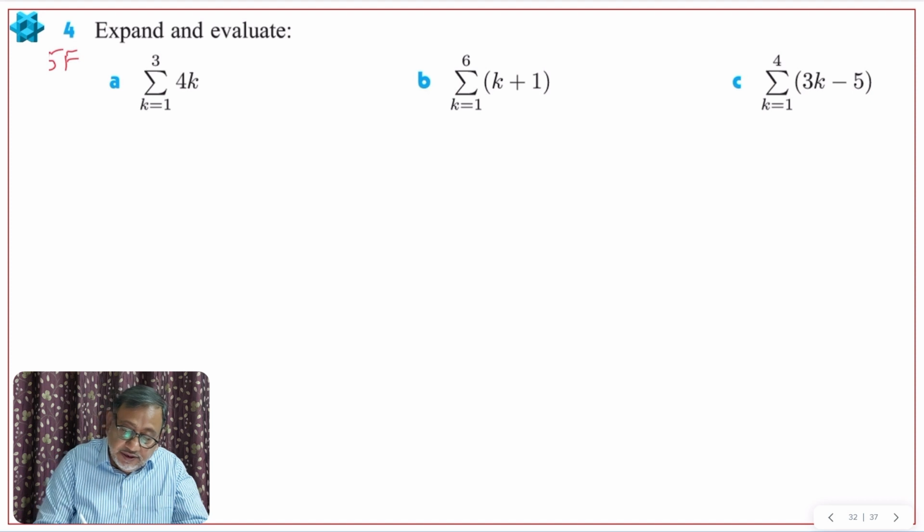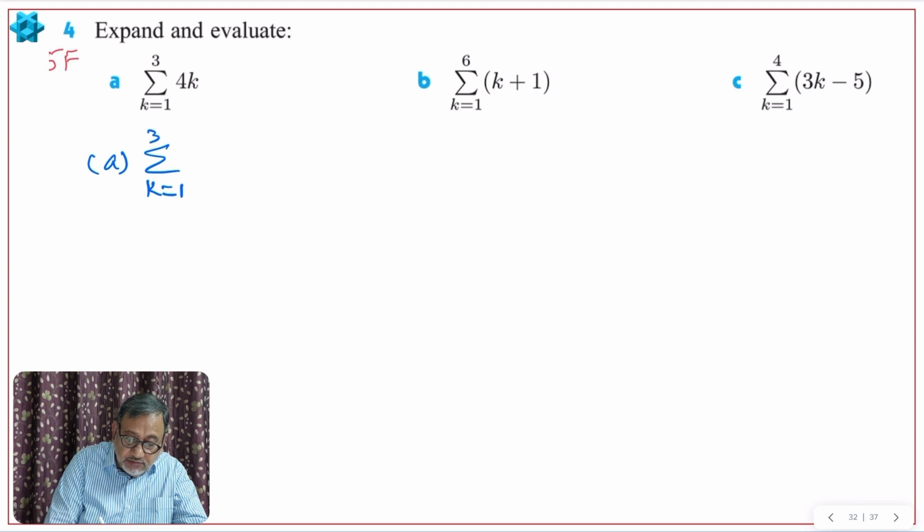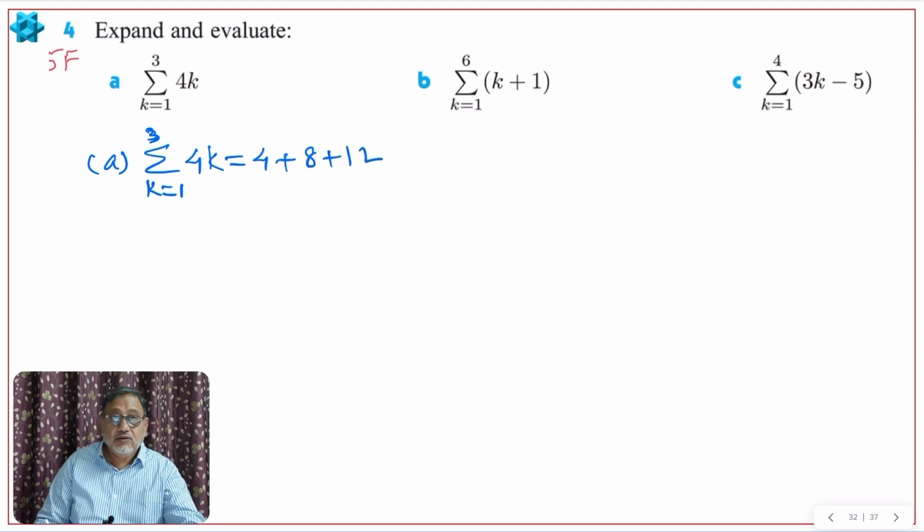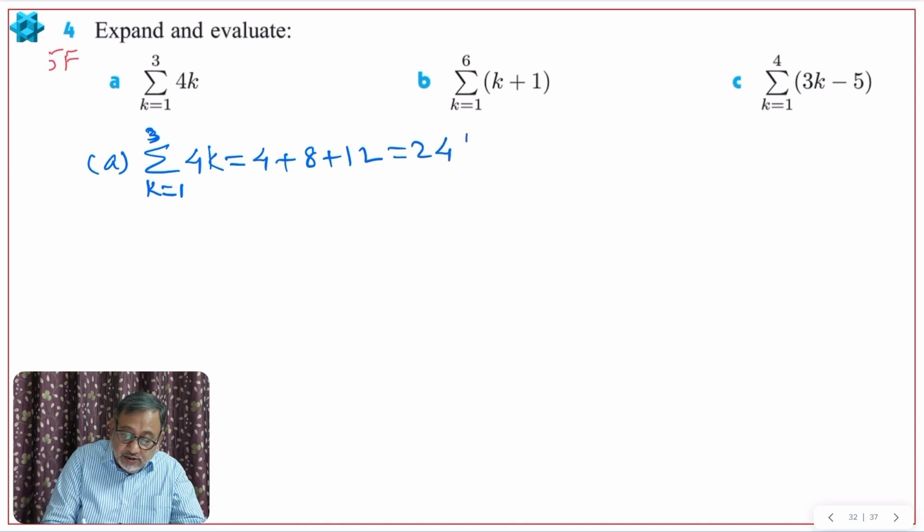Expand and evaluate. Expand means, like we wrote the sigma notation, we can expand also, no problem. So sigma, k is equal to 1 to 3, 4k: 4 into 1 is 4, 4 into 2 is 8, 4 into 3 is 12. So 4, 8, 12. When we add, 12 plus 12, 24. This answer is 24.